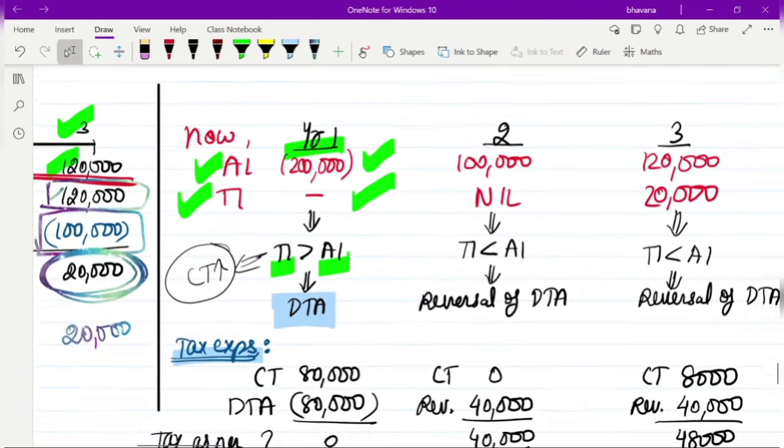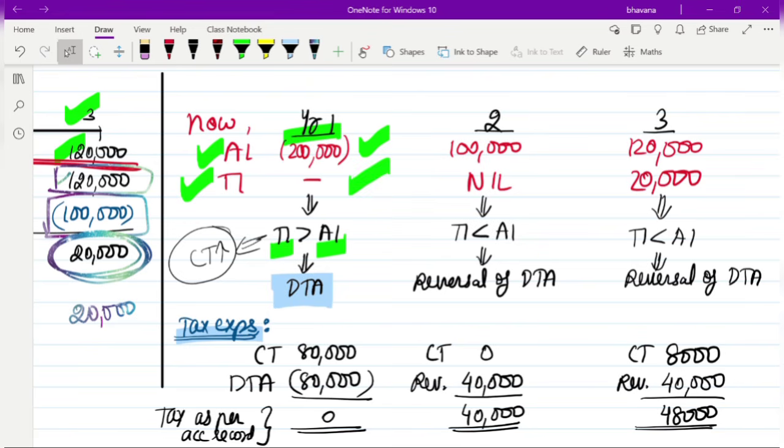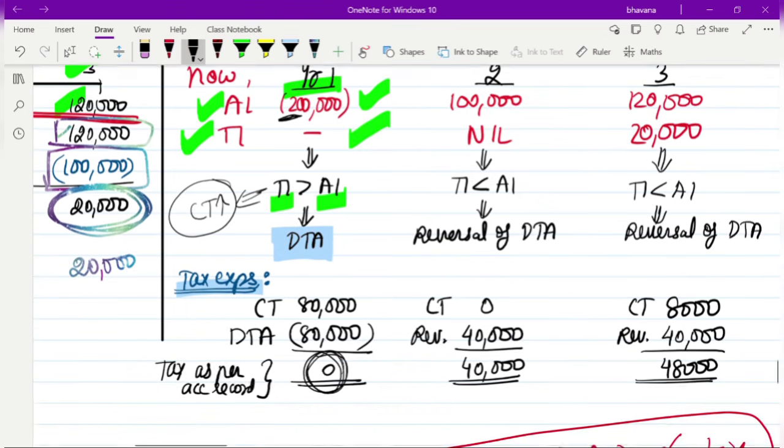You cannot bring tax here. So here the tax expense will be 0. Why will the tax expense here be 0? Because you have a loss. On loss you don't pay tax, right? So here the tax expense will be 0.